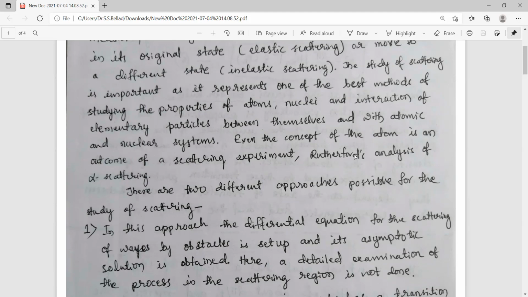So the concept of atom is realized during one of the scattering experiments conducted by Rutherford.